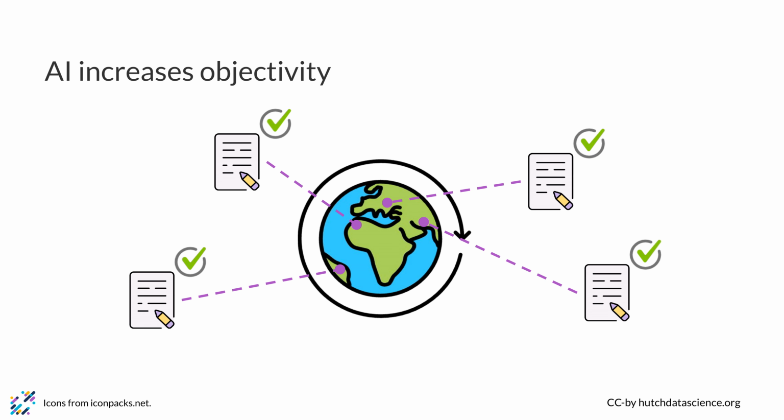AI can analyze code objectively and identify potential issues that may have been missed by humans. This can lead to better quality code that is easier to maintain and less prone to errors.